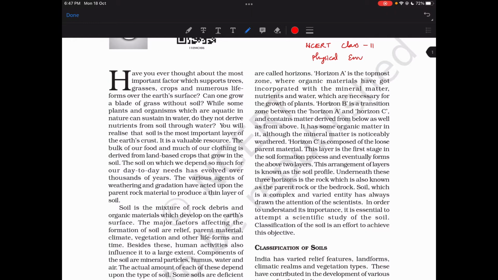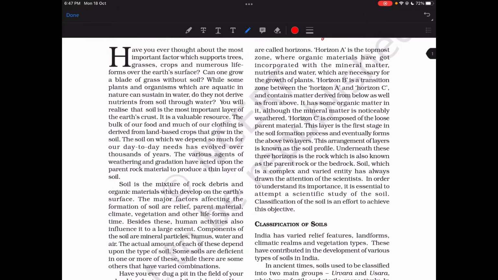So have you ever thought about the most important factor which supports trees, grasses, crops, and numerous life forms over that surface? Can one grow a blade of grass without soil? While some plants and organisms which are aquatic in nature can sustain in water, do they not derive nutrients from soil through water? I think this kind of question came in prelims.